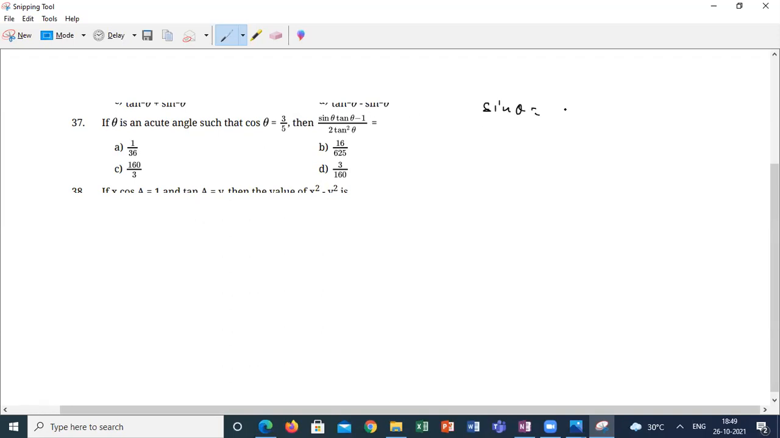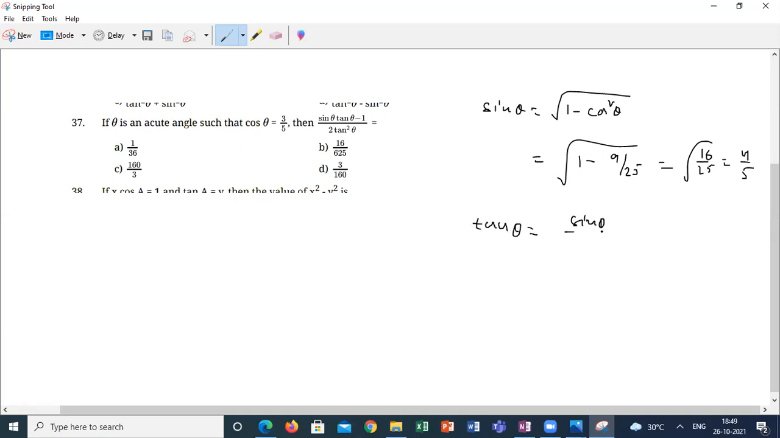Sin theta is equal to the root of 1 minus cos square theta. This is the root of 1 minus 9 by 25. This is 16 by 25. The answer is 4 by 5. Tan theta is equal to sin theta by cos theta. Sin theta I got 4 by 5, cos theta is 3 by 5. The answer is 4 by 3.